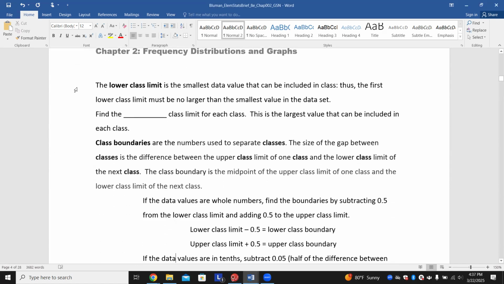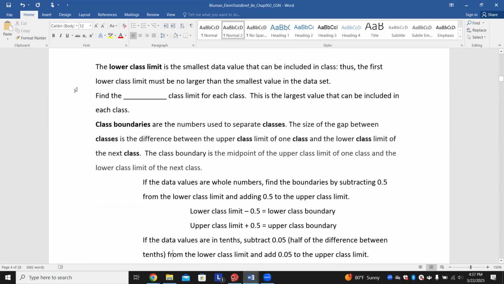All right, so the lower class limit, again, is the smallest data value that can be included in a class. Remember, the first class and the last class must have at least one person in it. Thus, the first lower class limit must be no larger than the smallest value in the set. So earlier when we chose between 30 and 42, 32 was able to fall into it. So we can't have anything less than 32 because then we wouldn't be able to put the smallest value in there.